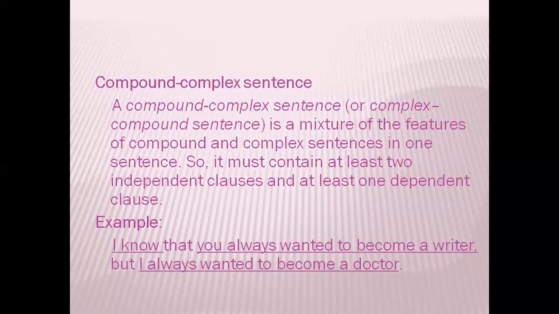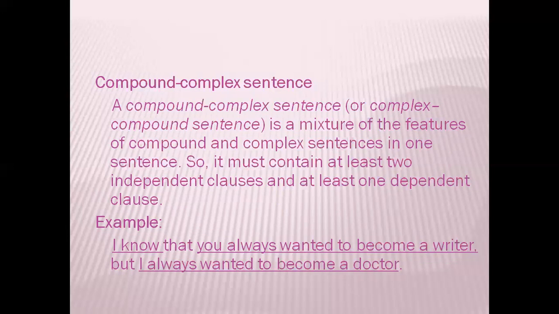I know that you always wanted to become a writer, comma, but I always wanted to become a doctor. Here, you always wanted to become a writer and I always wanted to become a doctor are two independent clauses. As has been said that in compound complex sentence, there should be at least two independent clauses. So that condition is fulfilled by these two independent clauses. And I know is a dependent clause. So that condition is also fulfilled in this example.